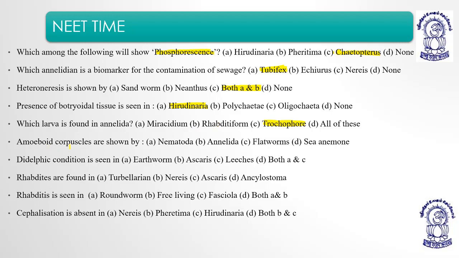Amoeboid corpuscles are shown by, so these amoeboid corpuscles are basically the prototype of red blood corpuscles. Okay, and they are found in phylum Annelida.